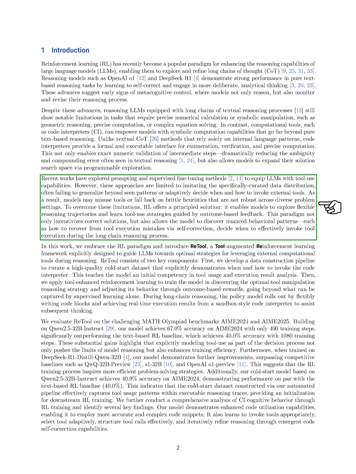Recent studies have looked into methods for training LLMs to use these tools, but these methods often fail to generalize beyond specific data patterns. This can lead to improper tool usage or reliance on weak strategies that don't work well across different problems. RL presents a solution by allowing models to explore flexible reasoning paths and learn how to use tools based on feedback from their outcomes. This approach encourages not just finding correct answers but also developing nuanced strategies, such as recovering from mistakes and deciding when to use tools during reasoning.